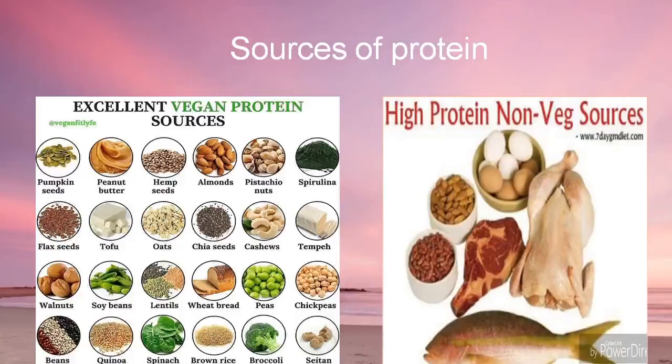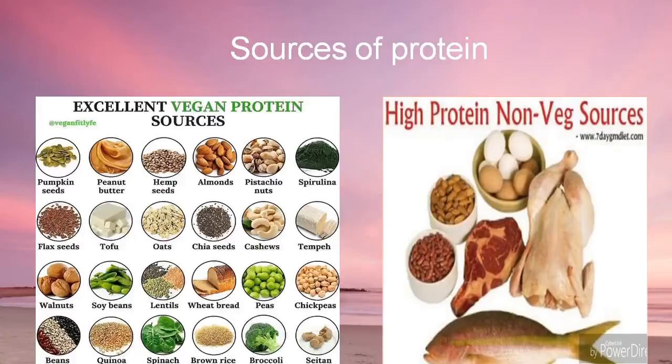Whereas meat, fish and egg are the non-vegetarian sources of protein. One thing to note is that the non-vegetarian sources are called good sources of protein, as their quality is good.